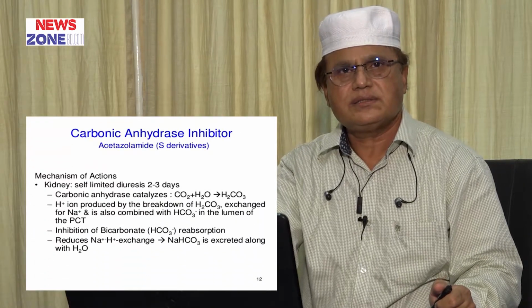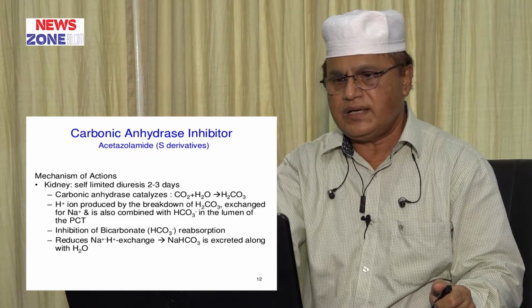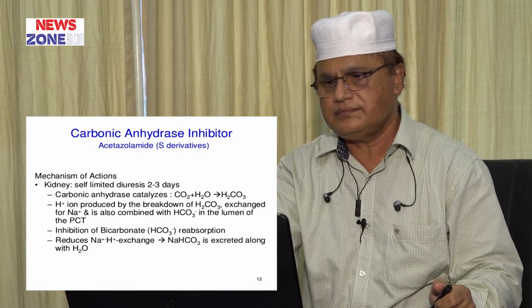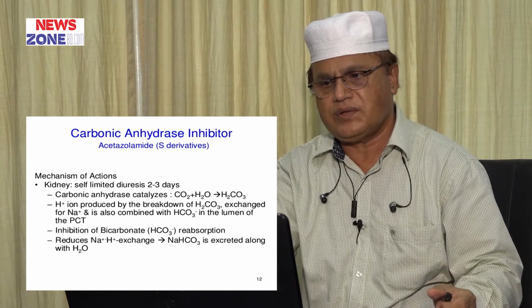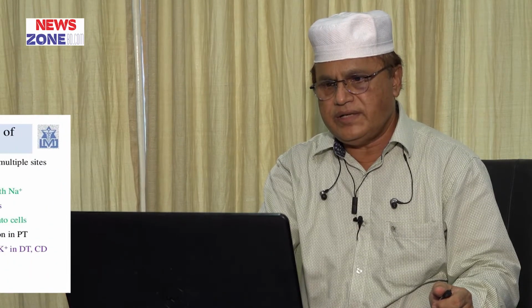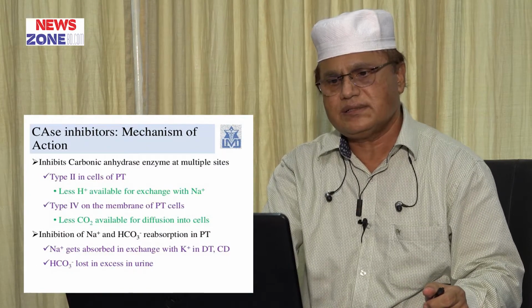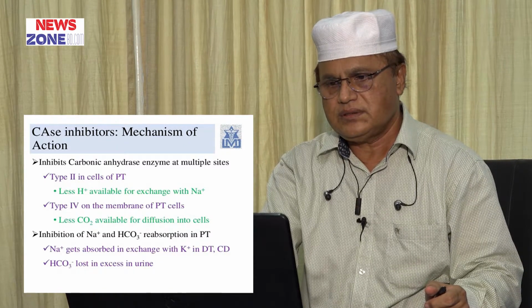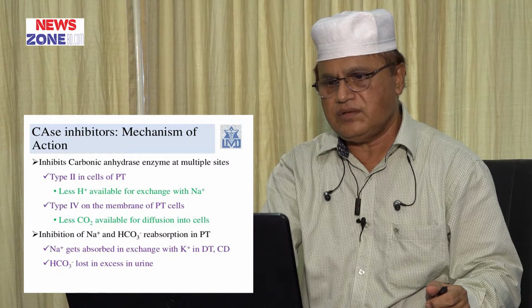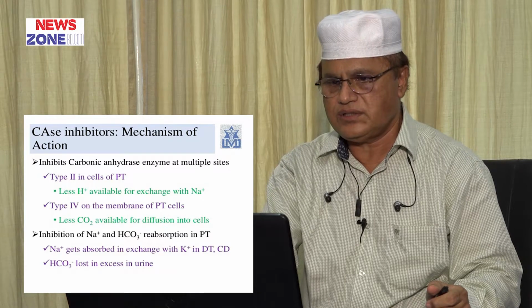Now we discuss carbonic anhydrase inhibitors. The prototypical drug is acetazolamide. It is a sulfonamide derivative. Mechanism of action of carbonic anhydrase inhibitors: it inhibits the carbonic anhydrase enzyme at multiple sites. Type 2 in cells of the proximal tubule, there is less hydrogen ion available for exchange with sodium.